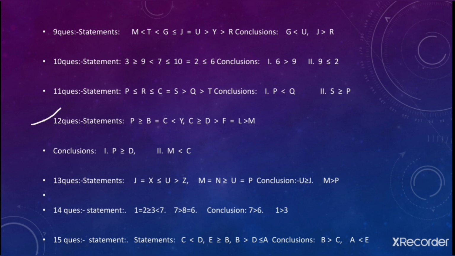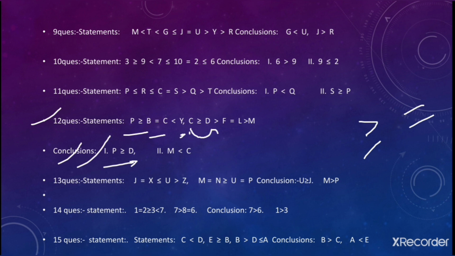12th question. What we need to check out? We need to check out that P can move towards D, towards his destination entity or not, but with the greater than or equal to sign and equal to sign, not with any other sign, to make this true. So see, we can move from P to B and from B to C, but again C से restricted है आगे एंट्री, लेकिन C यहाँ पे भी है, तो C यहाँ पे ये वाला जो C है ये हमें D तक अराइव करने दे रहा है. So in this way this goes true. Fine. Let's see the next one.